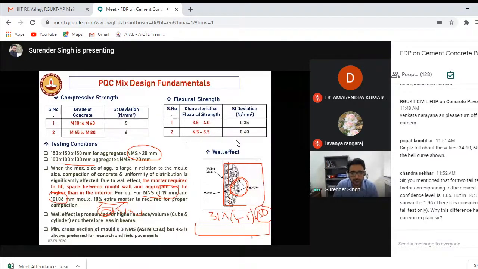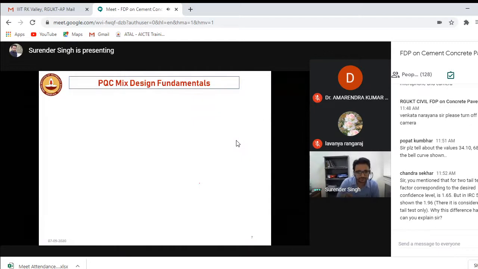For PQC, the maximum size of the aggregate is 31.5, the nominal size is around 26.5. So obviously, if you multiply it by 5, it will be less than 150 mm. That means 150 mm cubical specimens are always to be used for pavement quality concrete mixes.